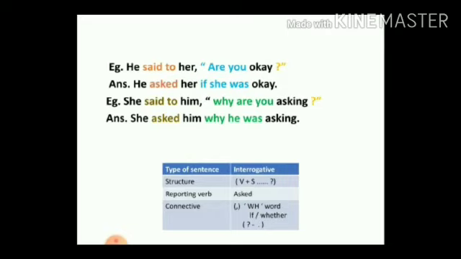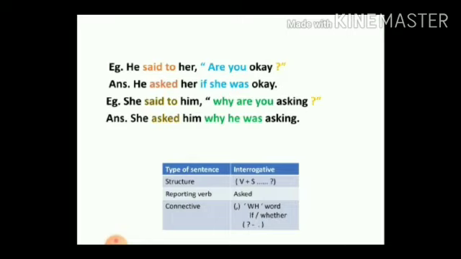But if it is a yes-no question, that is do you, have you, will you, can you, could you, then we shall start with if or whether. Instead of the comma, you are going to write if or whether. And finally, students, the question mark changes to a full stop, which means an interrogative sentence changes into an assertive sentence. So let's take an example.